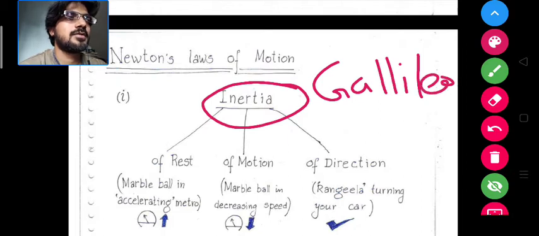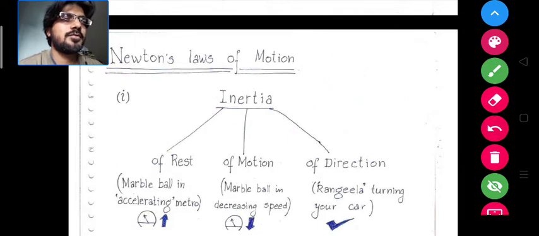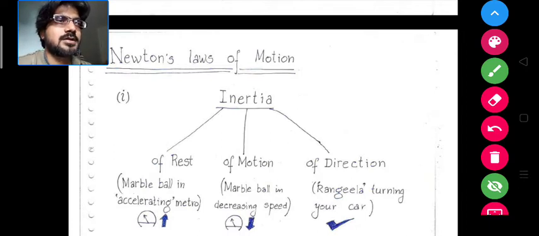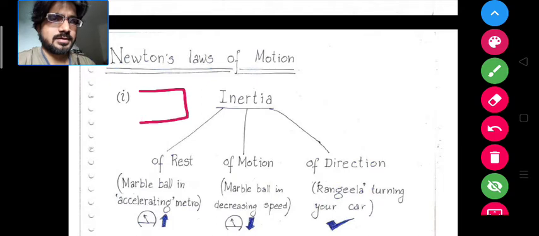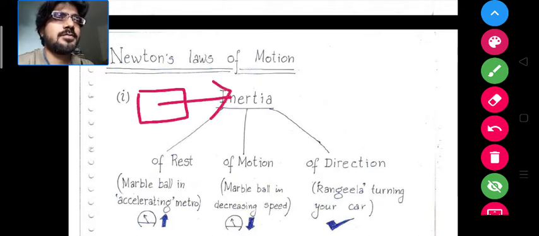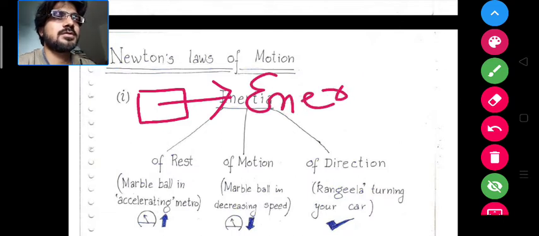Before even Galileo, there were certain myths about the motion of objects. During ancient times, it was believed that the motion of an object happens because of the energy possessed by the object.